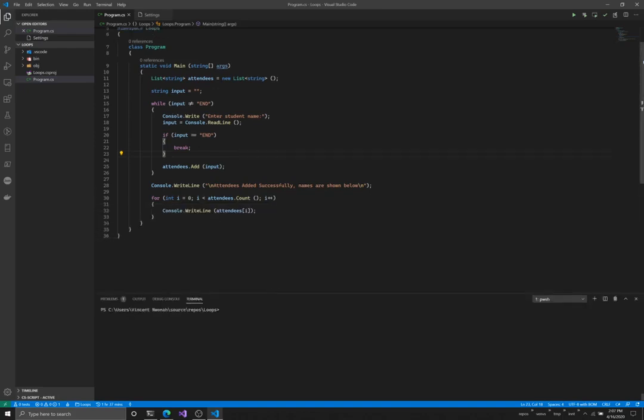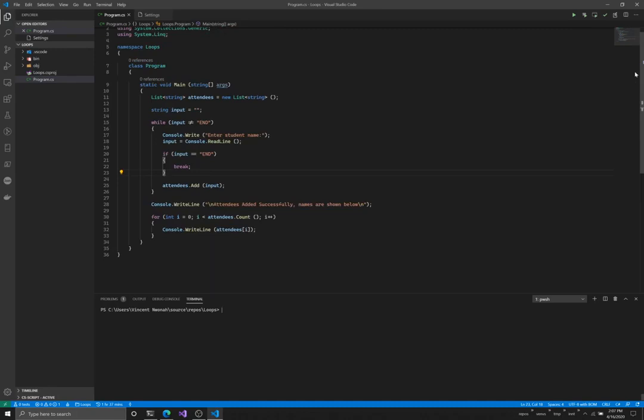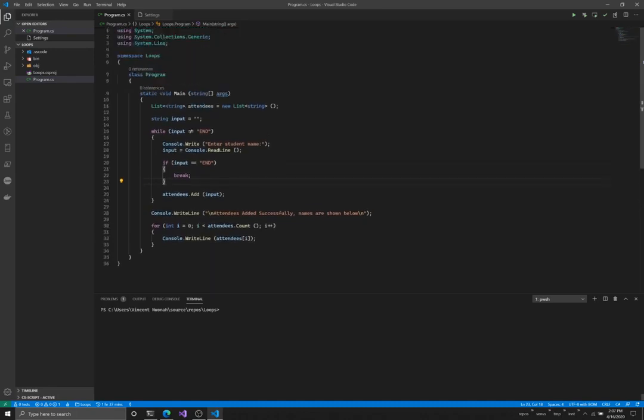And really, this is all there is to loops. I'll probably make a part 2 video to clarify. But if you have questions, if there's anything you would like me to clarify, please send it my way. But really, this is all you need to work with loops, at least for now.